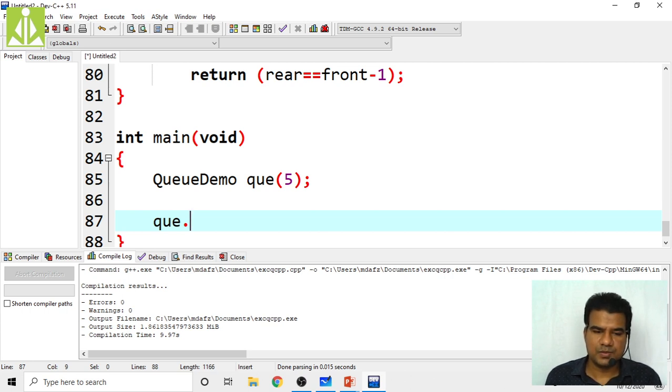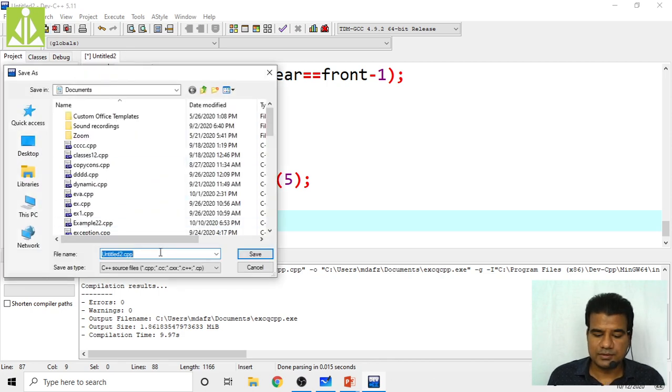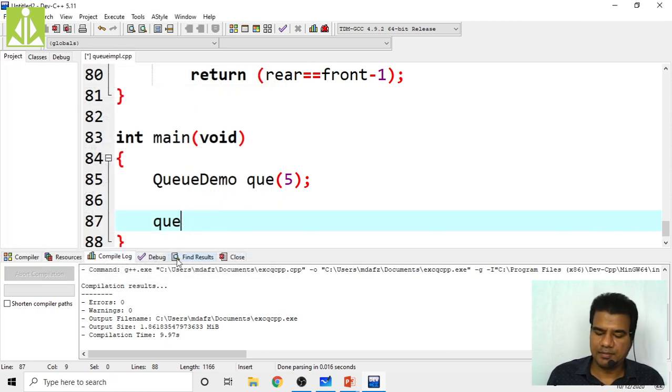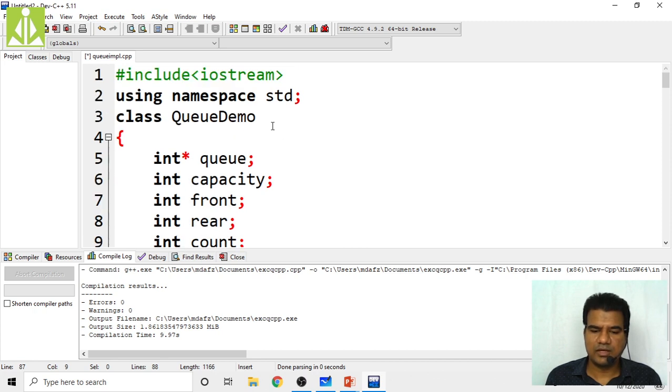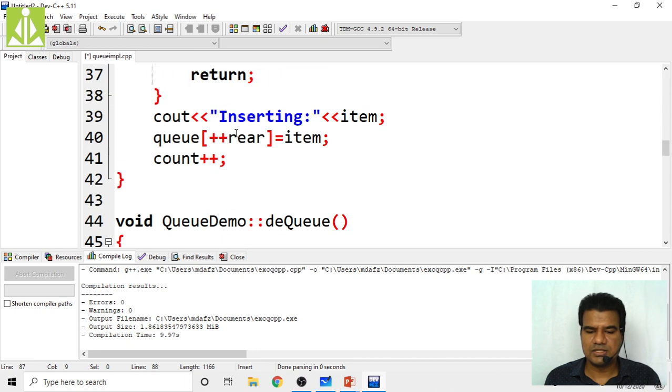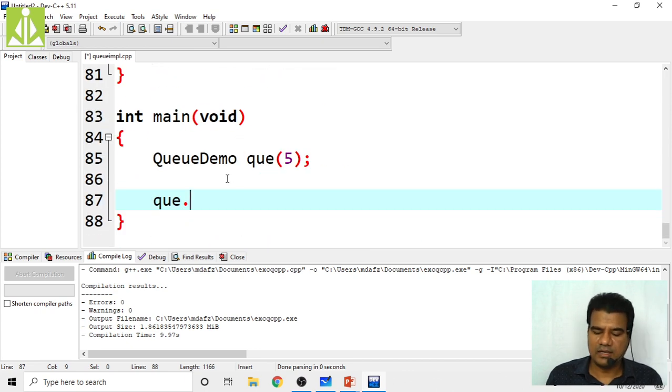First let us save this program, Q implementation dot CPP. Maybe something is going wrong, that is the reason why when I use this dot, it is not giving any list. We will see by compiling the program what mistake we have made.